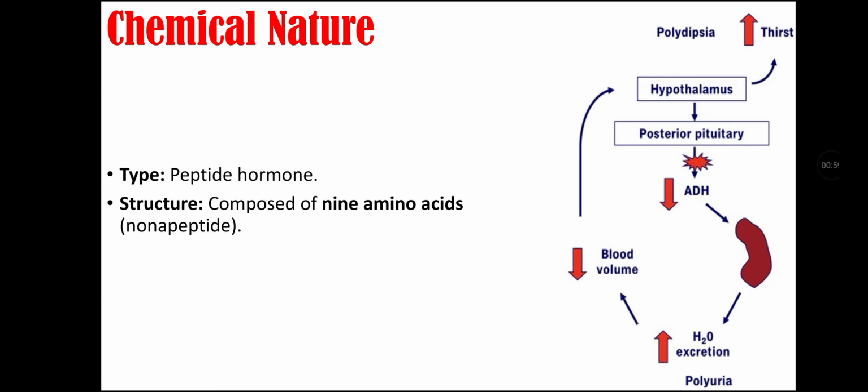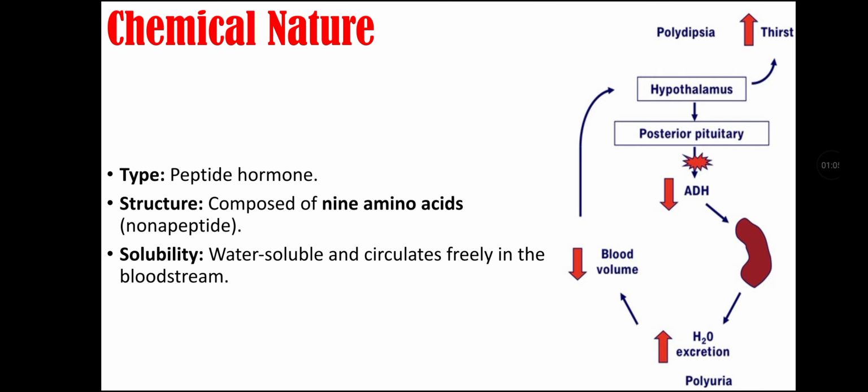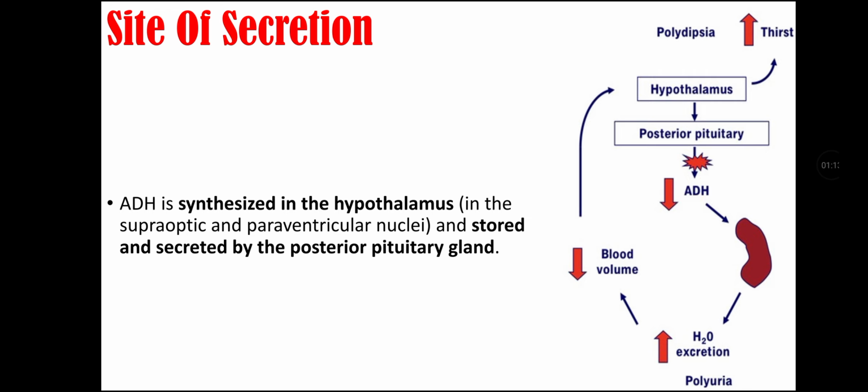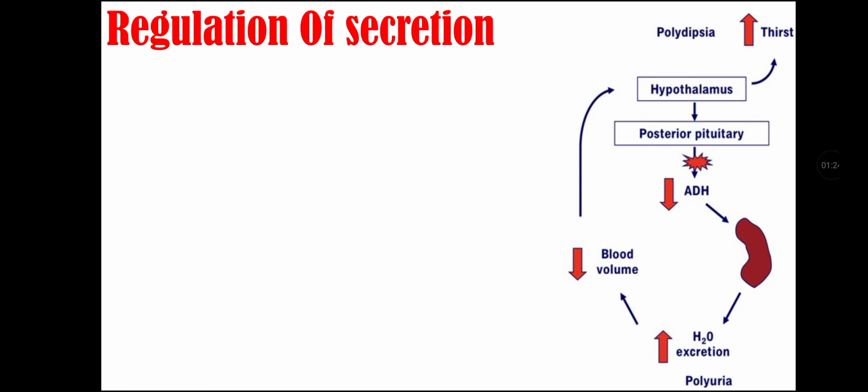Chemical nature of vasopressin or antidiuretic hormone. It is a peptide hormone. It is composed of 9 amino acids, so it is called a nonapeptide, and it is water soluble and it circulates freely in the bloodstream. Site of secretion of ADH. ADH is synthesized in the hypothalamus, in the supraoptic and paraventricular nuclei of hypothalamus, and then it is stored and secreted by the posterior pituitary gland.